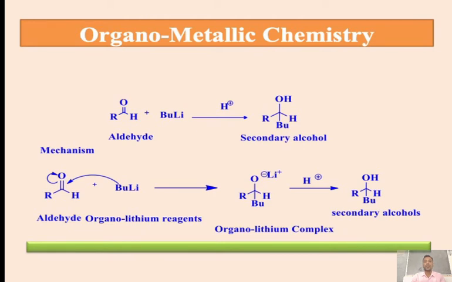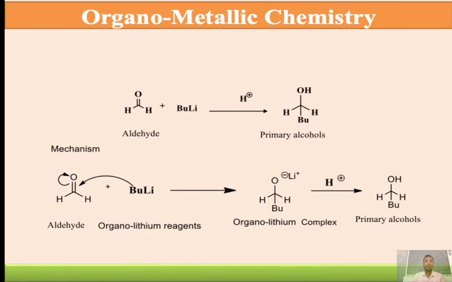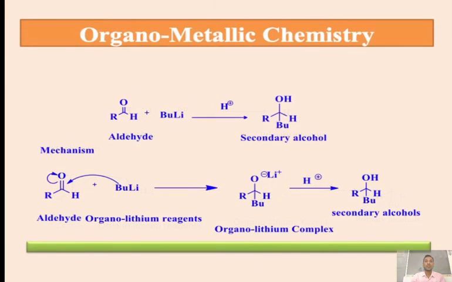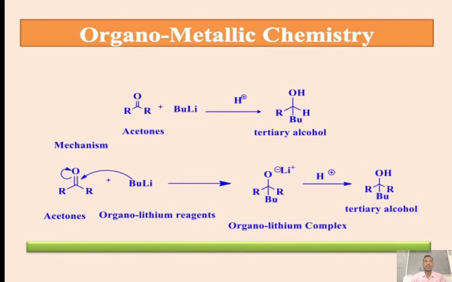So the organolithium complex is formed, and that organolithium complex, simply followed by hydrolysis, converts into the secondary alcohol. So in the previous reaction, formaldehyde reacts with butyl lithium, forming primary alcohols. If one hydrogen atom is replaced by an alkyl group, we get a secondary alcohol.